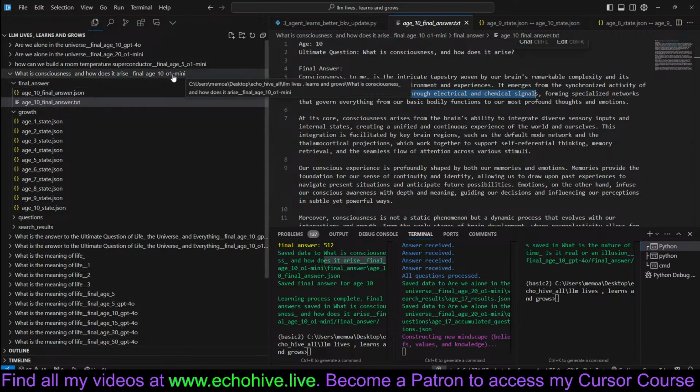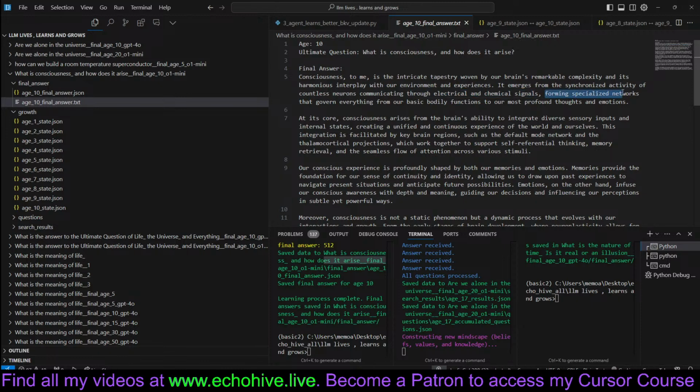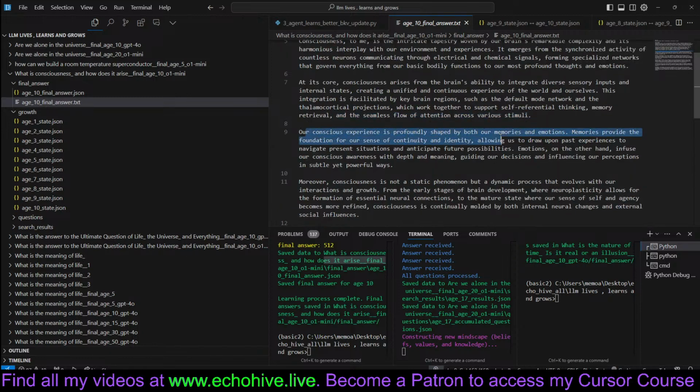This is an answer by O1 Mini, by the way. Forming specialized networks that govern everything from our basic bodily functions and so on. At its core, consciousness arises from the brain's ability to integrate diverse sensory inputs and internal states, creating a unified and continuous experience of the world and ourselves. This integration is facilitated by key brain regions such as the default mode network and the thalamocortical projections, which work together to support self-referential thinking, memory retrieval, and a seamless flow of attention across various stimuli. Our conscious experience profoundly shaped.